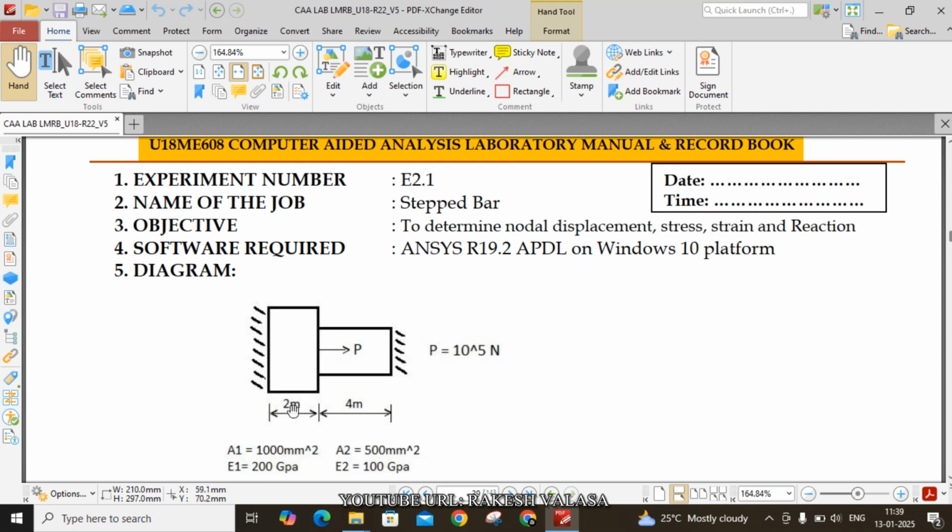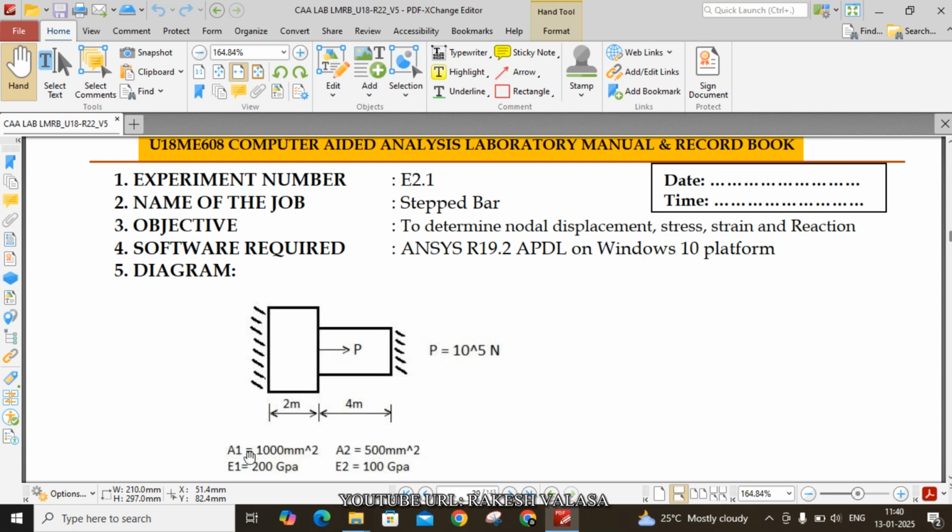Here the given diagram has two elements. The first element length is 2 meters, the second element length is 4 meters, and both ends are fixed. Each element has two nodes. The first node coordinates are 0, 0, the second node coordinates are 2, 0, and the third node is 2 plus 4, that is 6, 0. Here a force of 10 power 5 newtons acts at node 2.